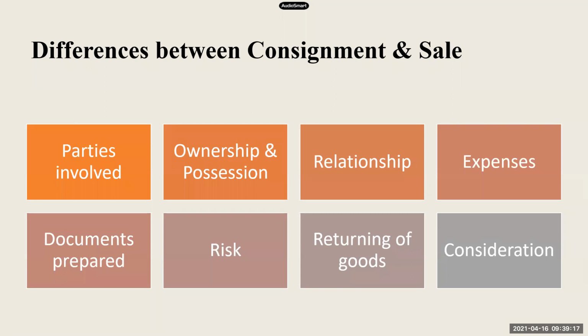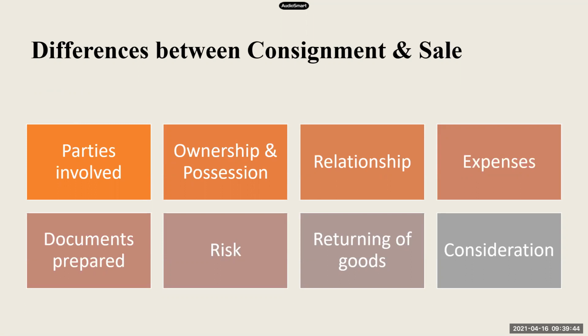So the first one is parties involved. Now you need to answer. Who are the parties involved in case of a consignment business? Consignor and the consignee. Very good. The consignor and consignee are the parties involved in consignment. Now when we say sale, what are the parties involved in case of sale? Seller and buyer. Very good. So here it is consignor and consignee, whereas in sale it is seller and buyer.